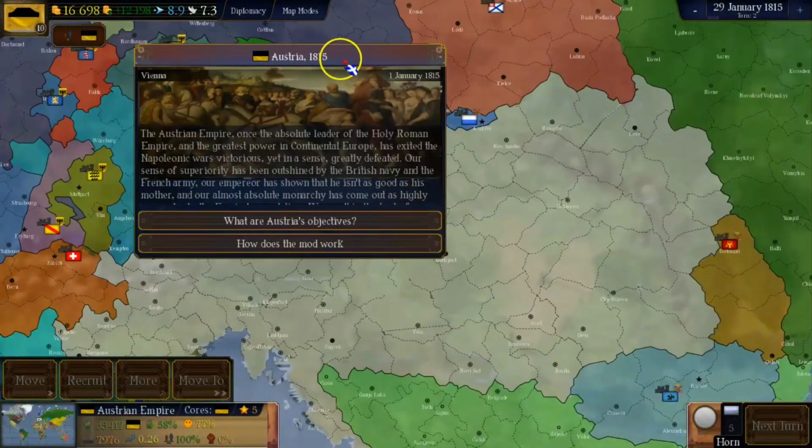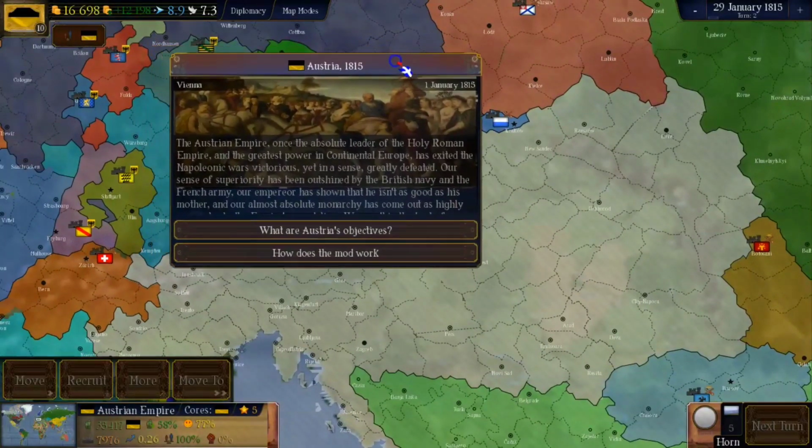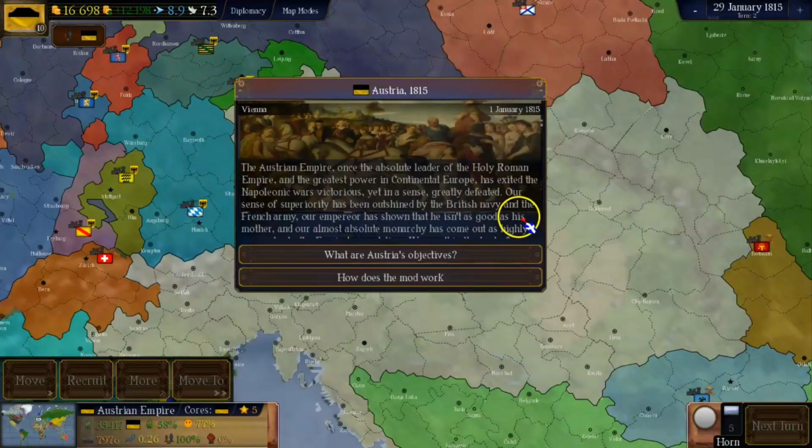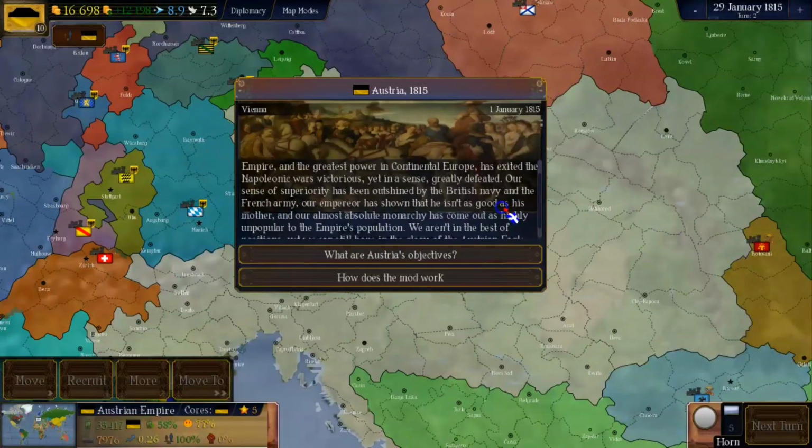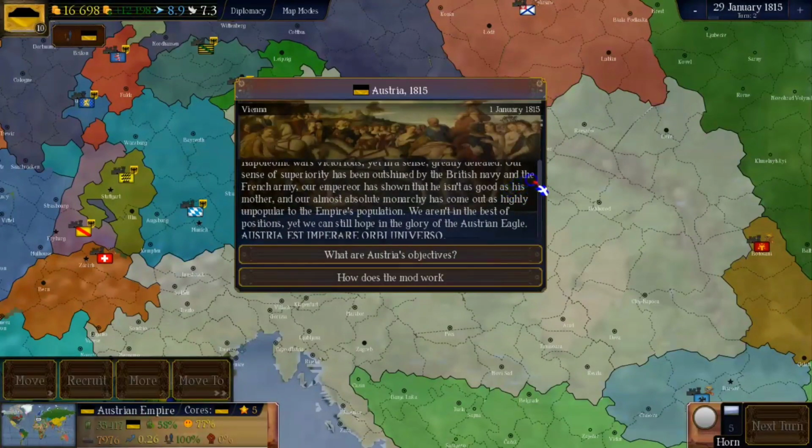The Austrian Emperor, once the absolute leader of the Holy Roman Empire and the greatest power in continental Europe, has exited the Napoleonic Wars victorious, yet in a sense greatly defeated. Our sense of superiority has been outshined by the British Navy and the French army. Our Emperor has shown that he isn't as good as his mother, and our almost absolute monarchy has come out as highly unpopular to the Empire's population. We aren't in the best of positions, yet we can still hope in the glory of the Austrian eagle. Austria est imperare orbe universo.